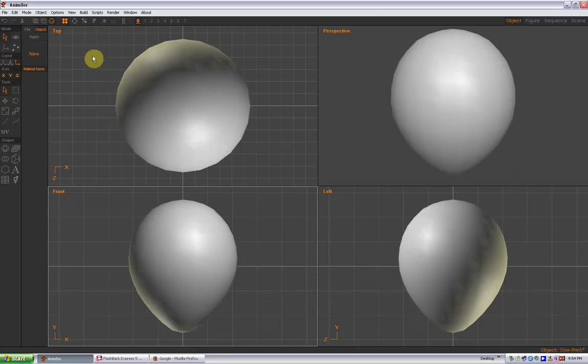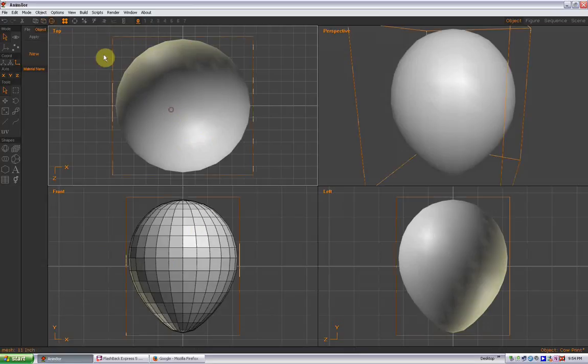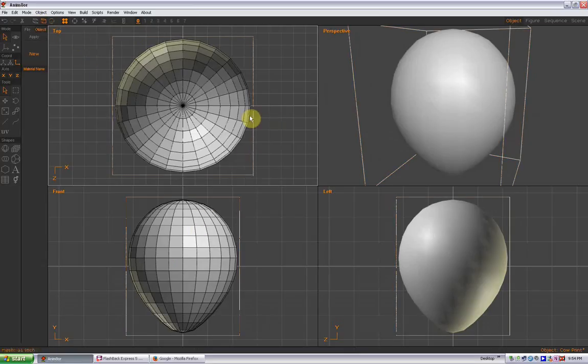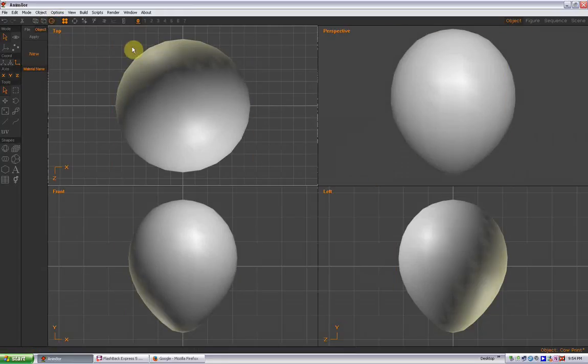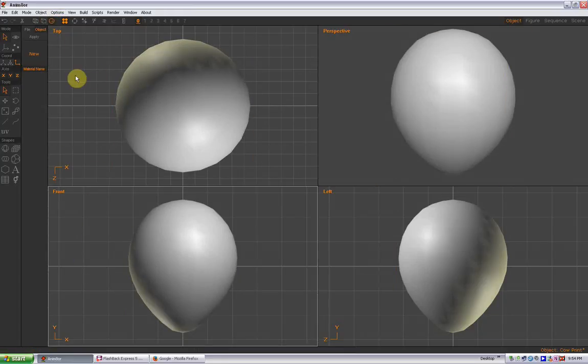Okay, so what we need to do now is take a black and white Holstein cow print and wrap it around the outside of our model, around our texture here, so it will fill in all of these shapes and look like a nice smooth texture on top of here. So to do that, first of all we need to go find a print.